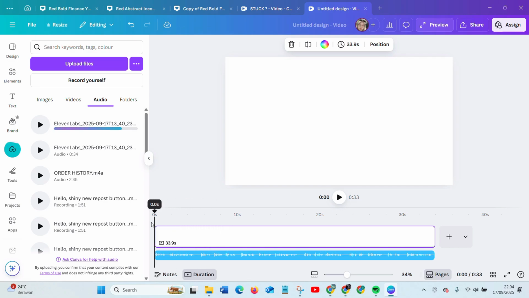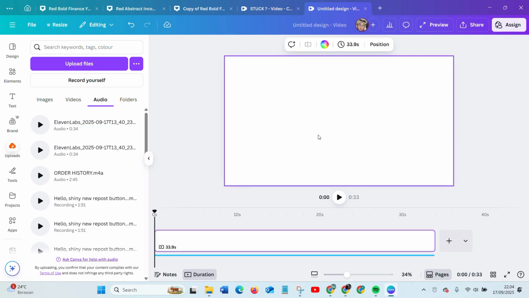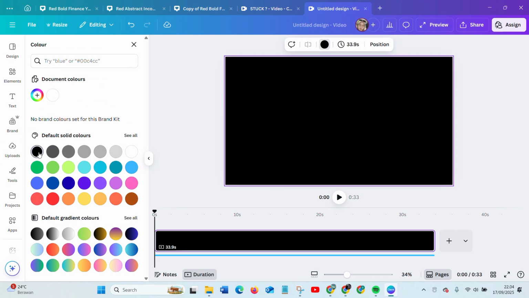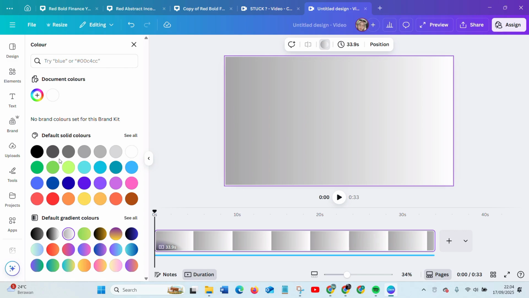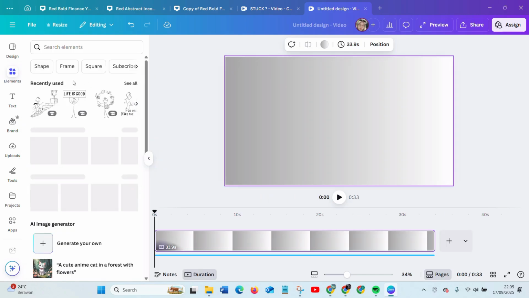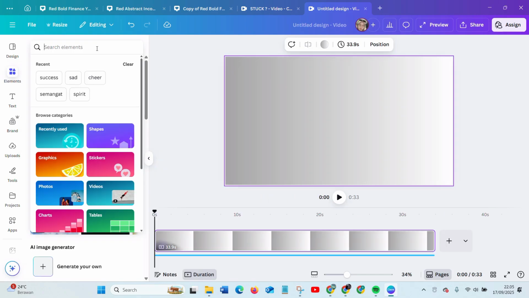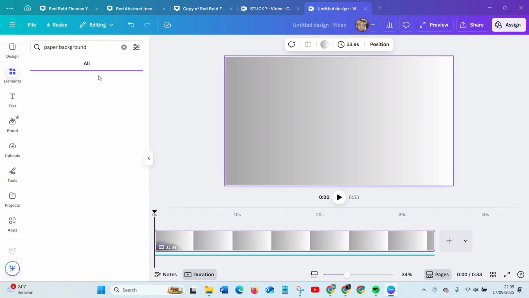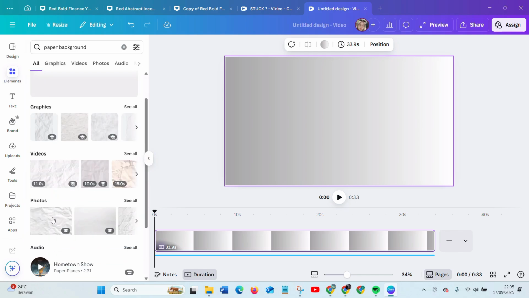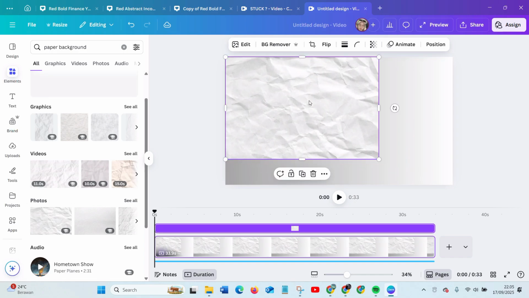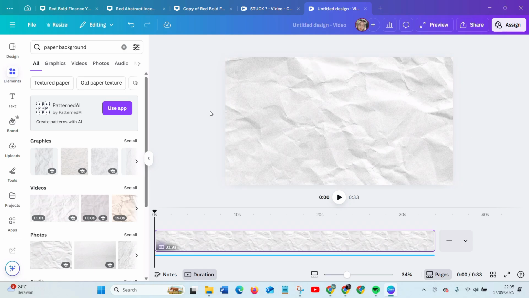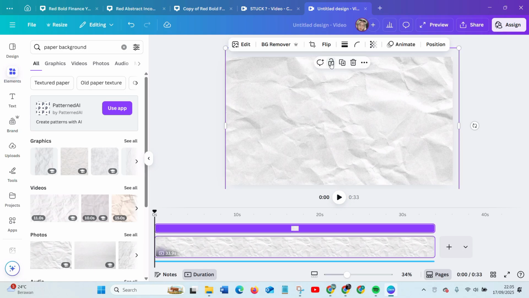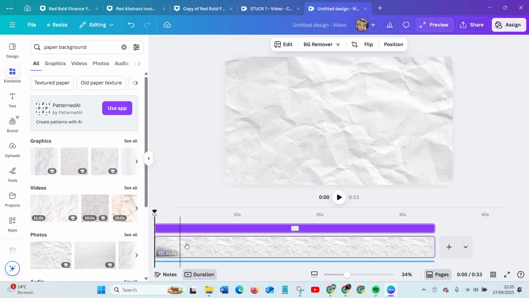Now you can change the background. You can use a solid color. Maybe you want to make it black, blue, or other colors, but it's more interesting if you use elements from here, like paper background. For example, we use it. You can adjust the size. Now we're done with the background. You can like it. Now you can hear the voice first.